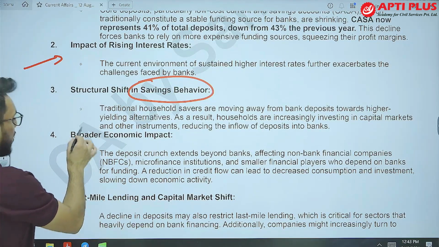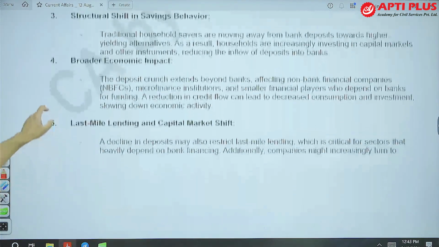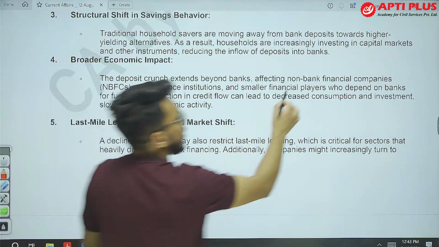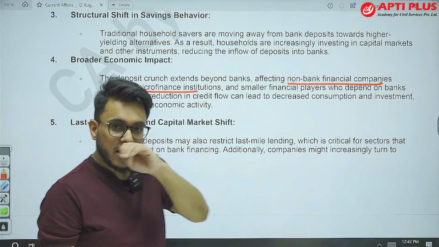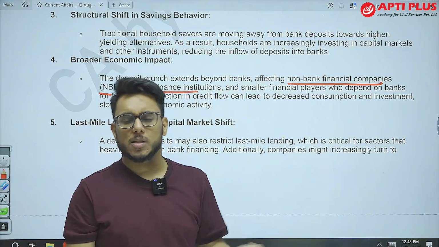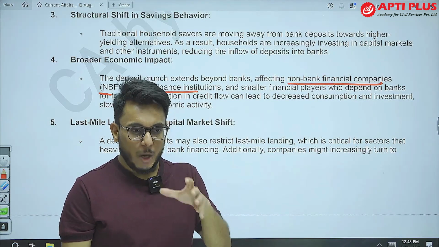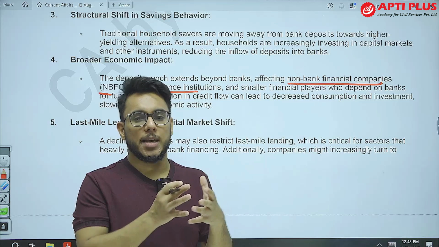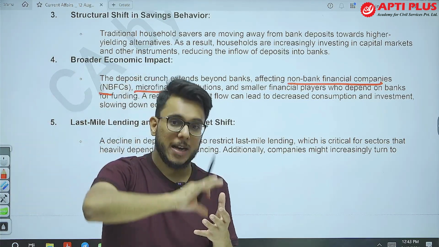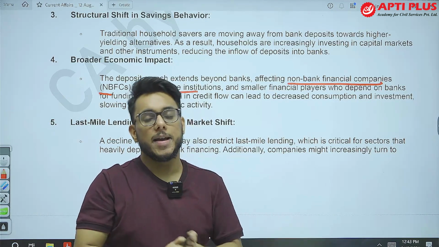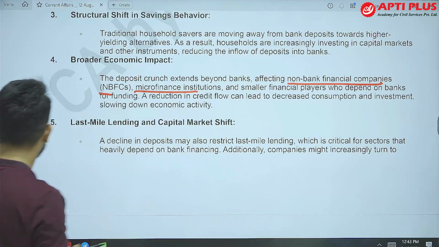Now, this has a broader economic impact. There are non-banking financial companies, NBFCs, and microfinance institutions which provide small loans to MSMEs and other players. Where are these NBFCs getting money from? They are getting money from banks. If banks don't have deposits, they cannot lend money to NBFCs, and NBFCs cannot give institutional credit to a lot of people who want to borrow. So this is a big problem.